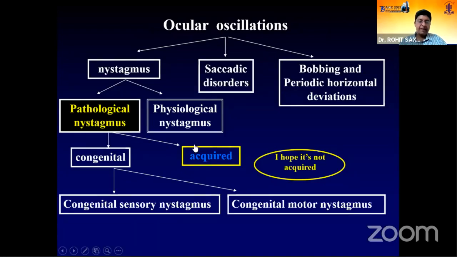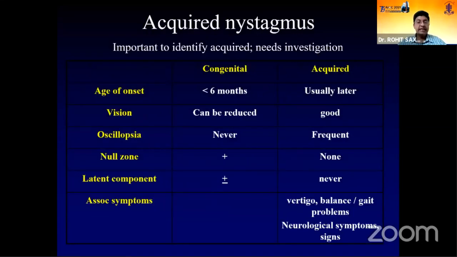The moment you say it's pathological, my question is whether it's acquired or congenital. It's very, very important to differentiate acquired from congenital nystagmus, because you need to get a detailed evaluation for acquired. Key features would be a recent onset or a later age of presentation. Patients will complain of oscillopsia, that the images shimmer or move.